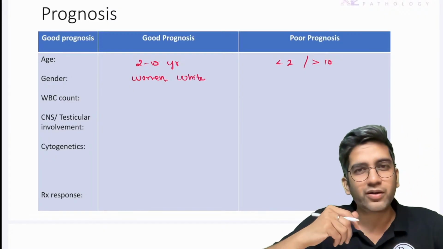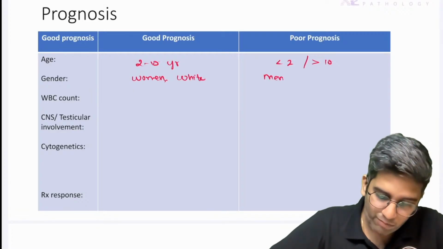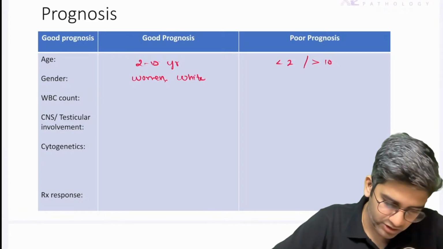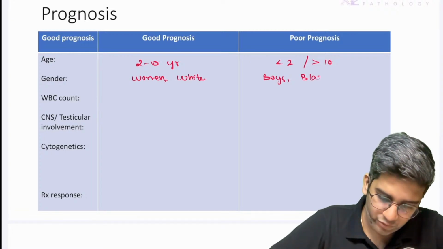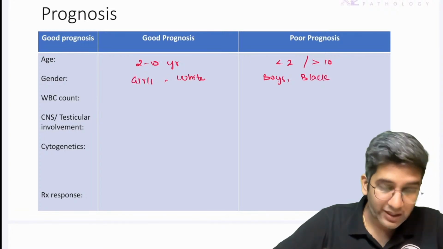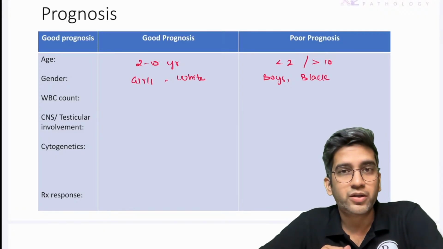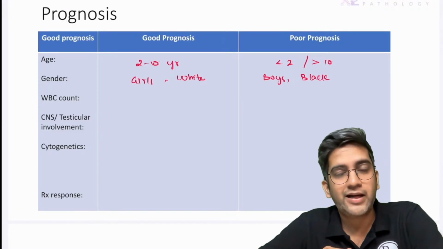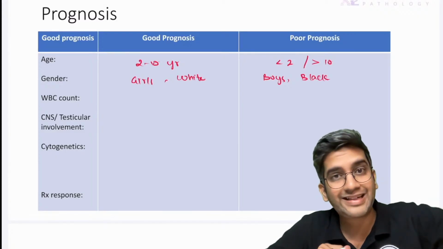White is more about access to healthcare. Men or boys, they are children, so let's use the term boys and girls. Boys and blacks, Afro-Americans, bad prognosis. Fine. Okay. I told you the reason why boys have a bad prognosis: because of testicular involvement. It is difficult for chemotherapy to go into the testes because of the blood-testis barrier. Fine.